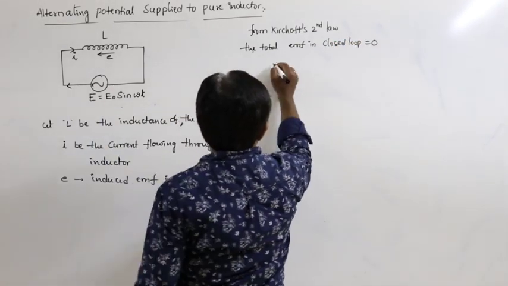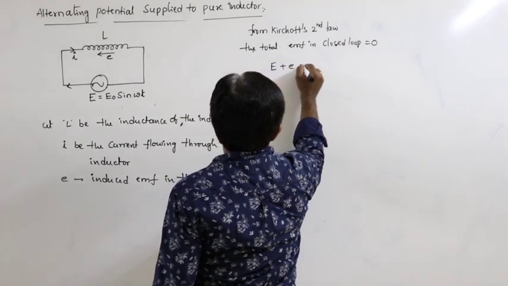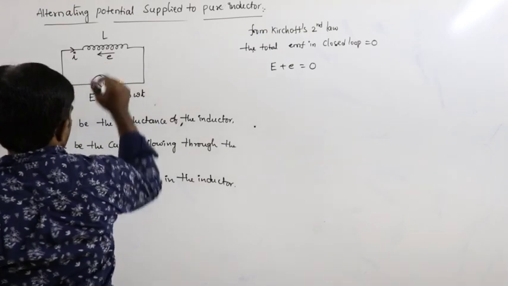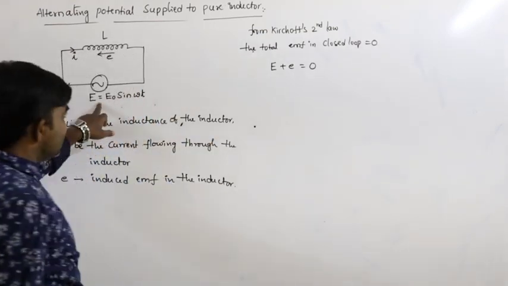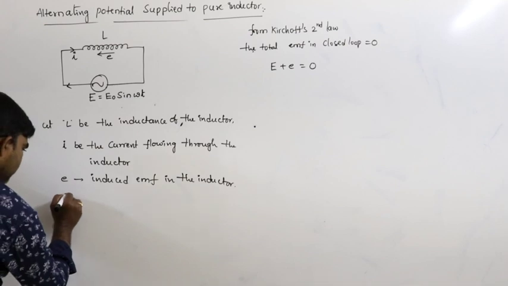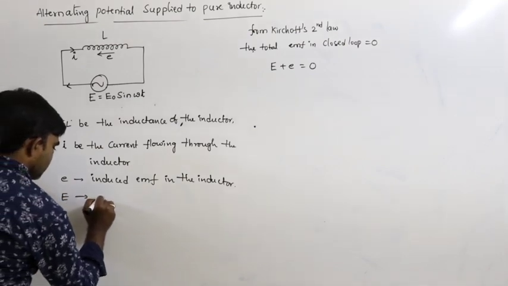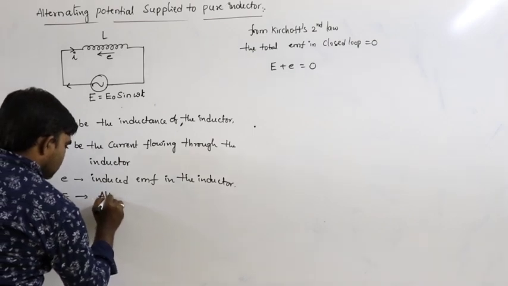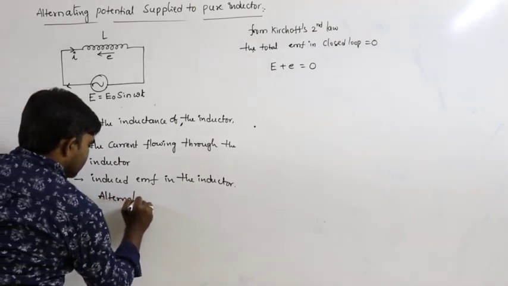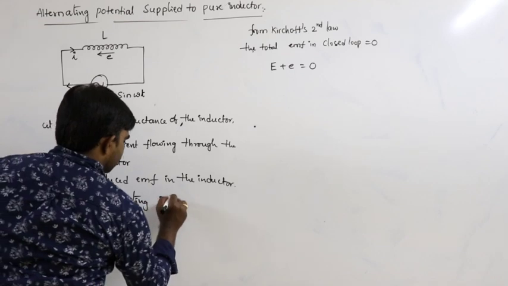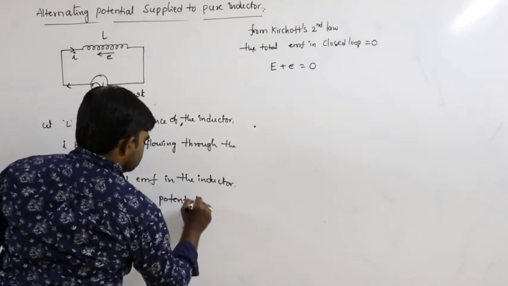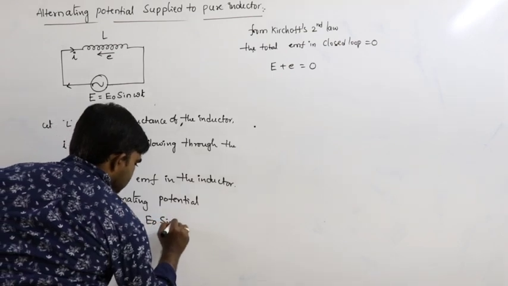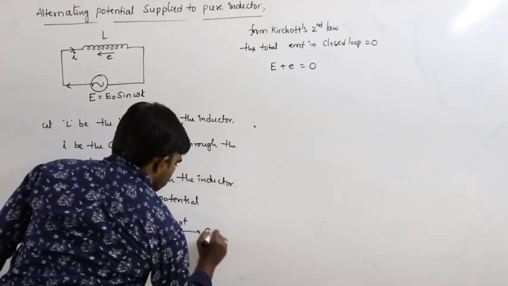So from this we can write E plus e is equals to 0, where capital E is the alternating potential supplied, E is equals to E naught sin omega t, let us call it equation 1.